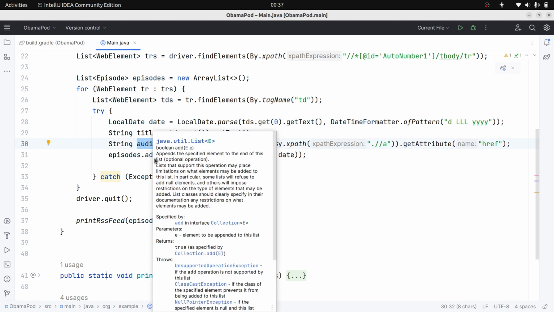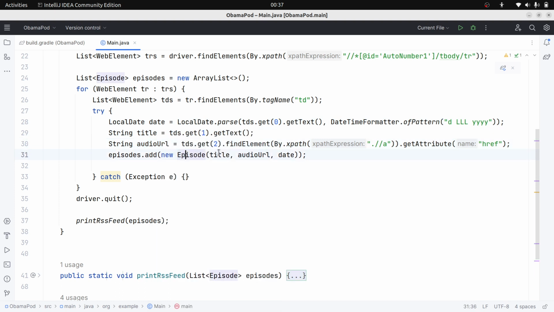Now we will add that to episodes: episode, title, audio URL, and date. So basically it will go through each TR, and we will get all the TDs under that TR, then convert them into an episode record. After this iteration we will get all the episodes, this list of episodes here. Once we have that list, I will print the RSS feed by sending the episodes to print as feed. We already checked that one.